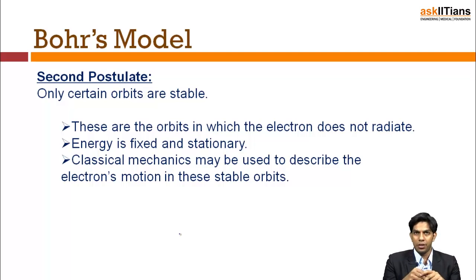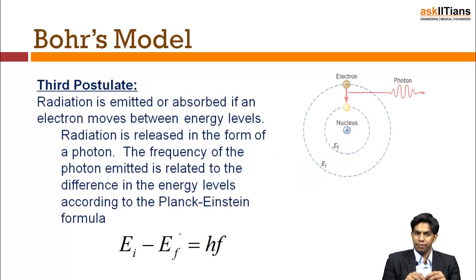The other facts associated with the second postulate: energy is fixed and stationary. Classical mechanics may be used to describe the electrons' motion in these orbits. That's the second postulate. Third postulate: radiation is emitted or absorbed if an electron moves between energy levels. Radiation is released in the form of a photon. The frequency of the photon emitted is related to the difference of the energy of these levels.